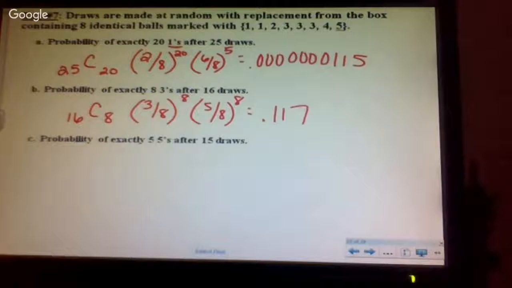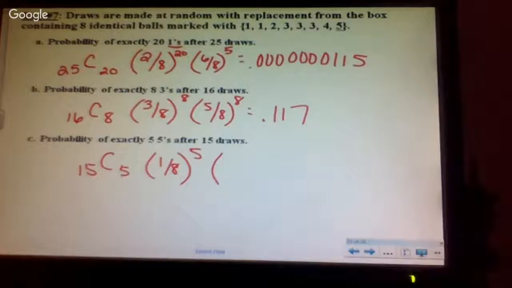All right. And exactly 5 fives after 15 draws. 15 C 5. Probability of a 5: 1 out of 8. How many of those do I want? 5. Probability of not a 5: 7 out of 8. How many of those do I want? 10. You get 0.0241.